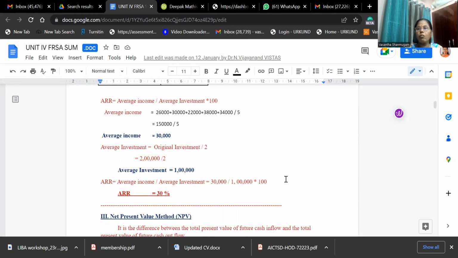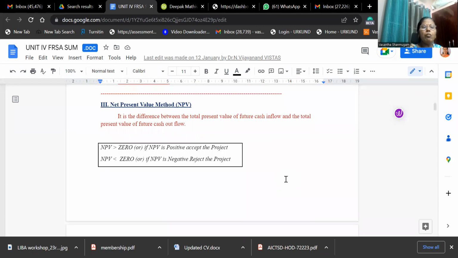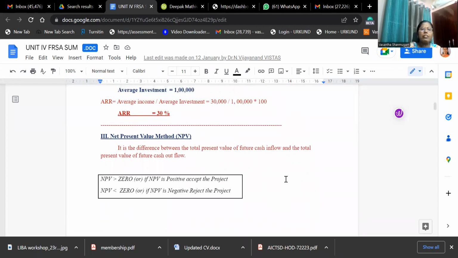Now we'll move on to net present value method. So what is net present value method? This is the discounted cash flow technique. Here you will consider the time value of the money. What is the formula for net present value? So here, present value of cash inflow minus present value of cash outflow.